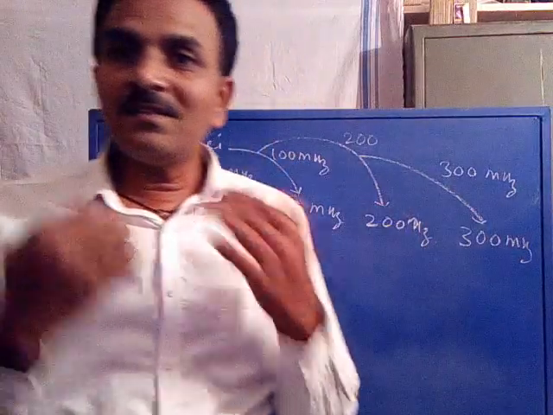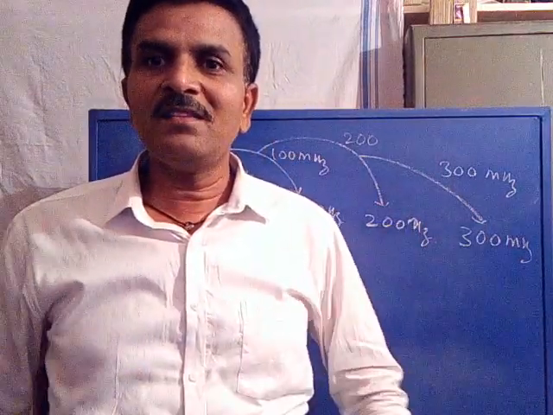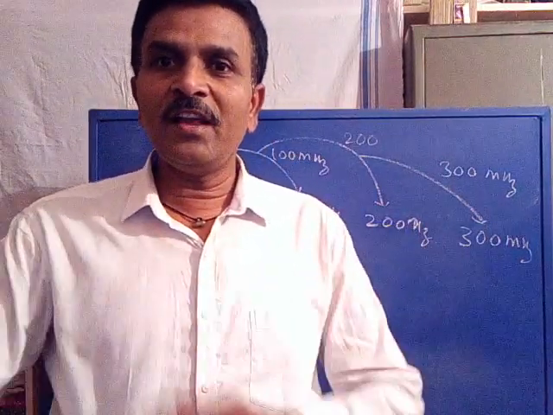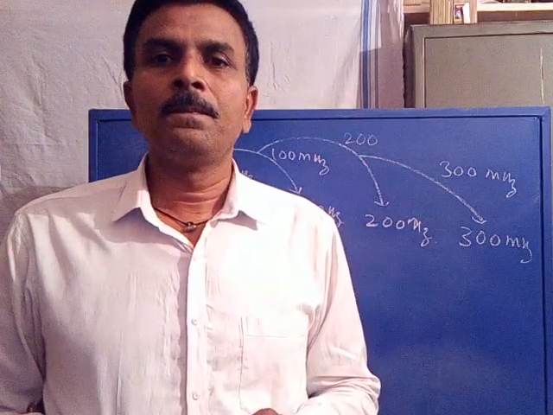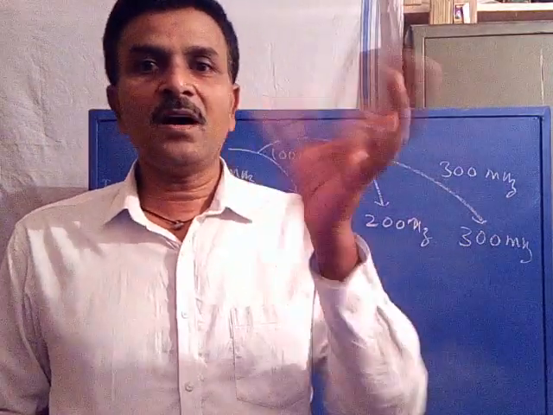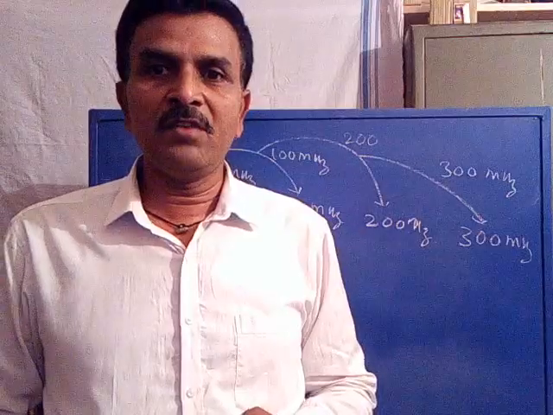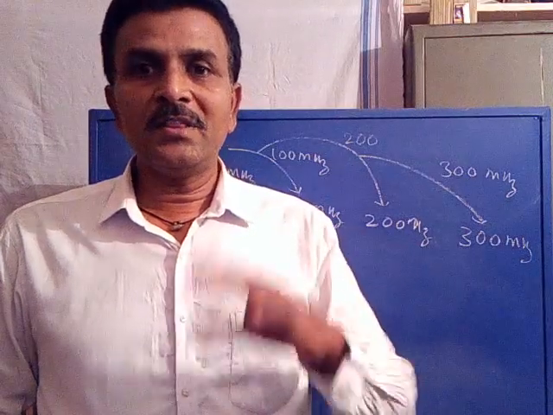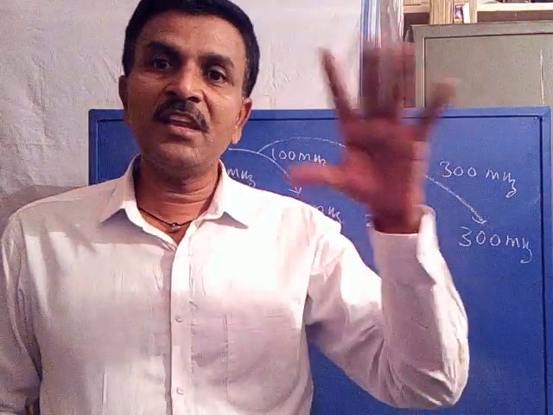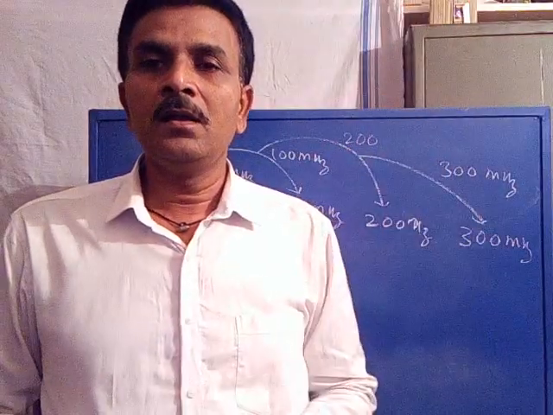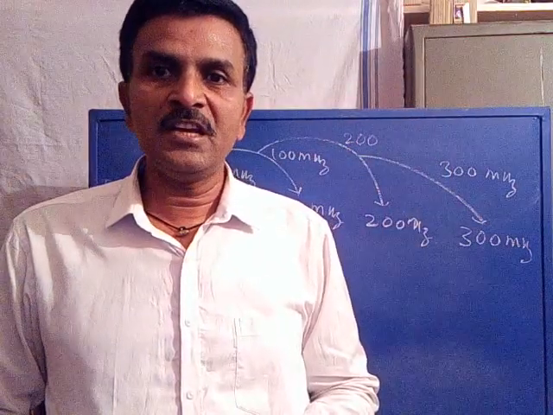The nuclei is the same, but what is the change? The instrumental frequency is different. The precessional frequencies depend upon the instrumental frequency, that is, on the instrument in which we are going to record the NMR spectrum. Is it clear?